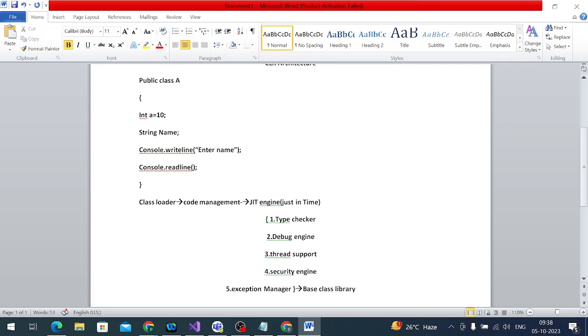we have class library support, BCL, the Base Class Library.